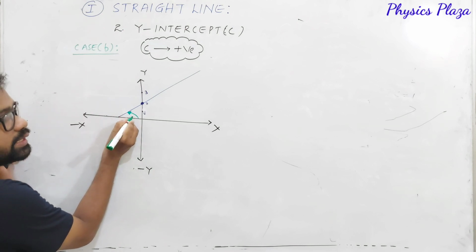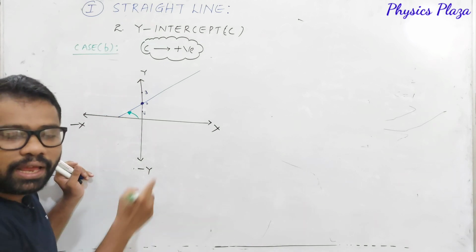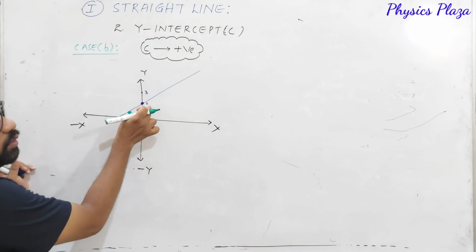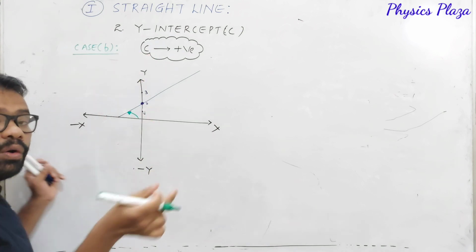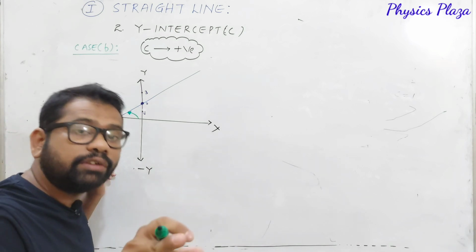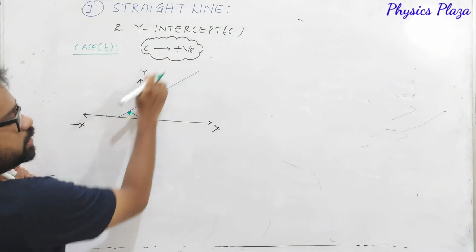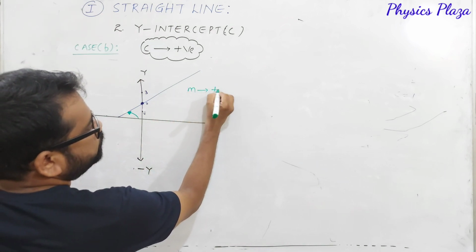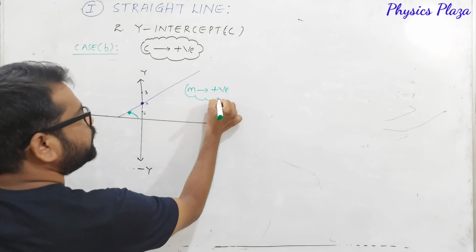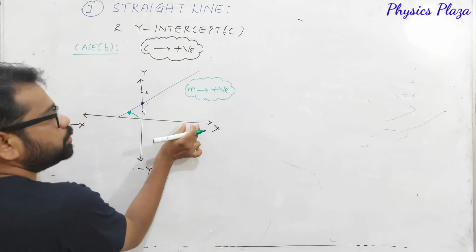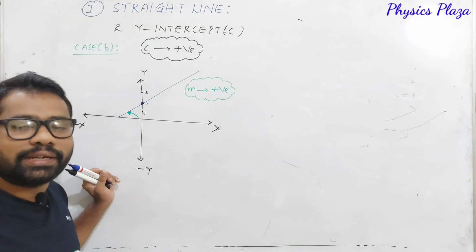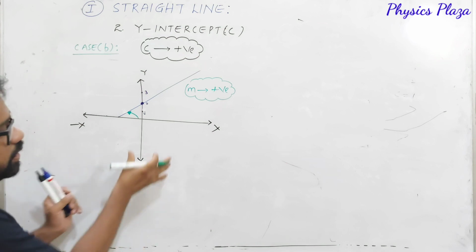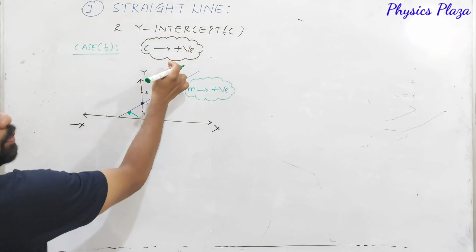Then this will be less than 90 degrees. It is an acute angle. So this is a positive y-intercept with positive slope. Here the y-intercept is positive, and the slope is also positive. Why? Because the angle made by the straight line with the positive x-axis is an acute angle, that is less than 90 degrees and greater than 0 degrees. This is one case where the y-intercept is positive.